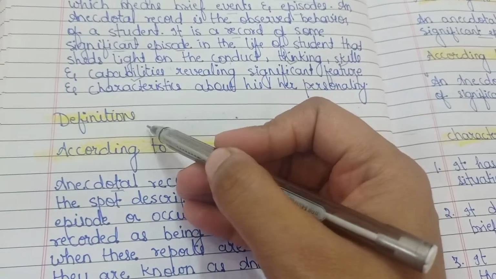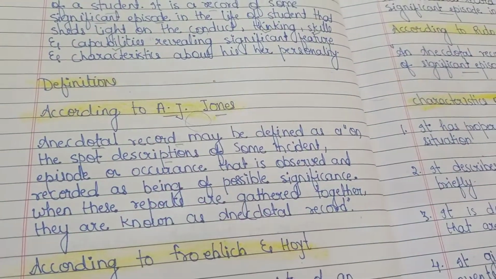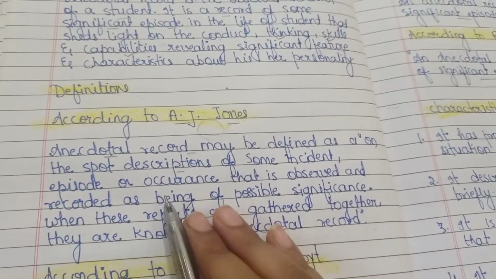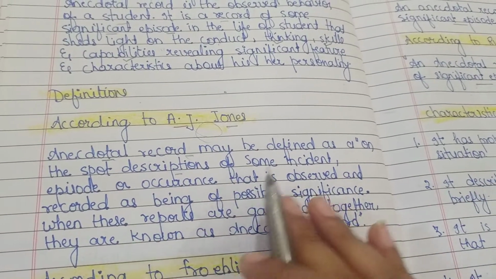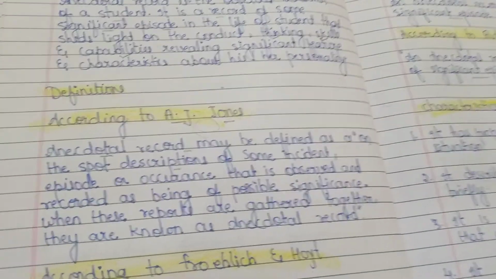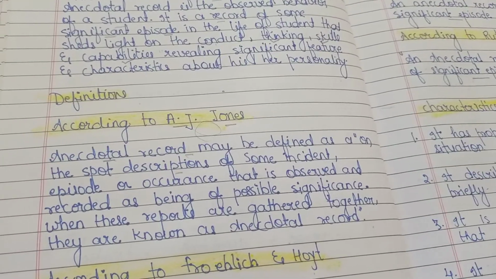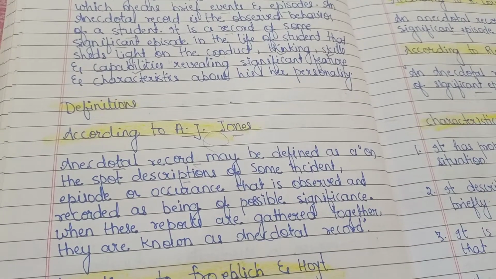Now here you can see definitions. According to A.J. Jones, an anecdotal record may be defined as an on the spot description of some incident. Suppose a teacher has seen one student behaving weirdly, in the classroom, in the playground, or wherever.